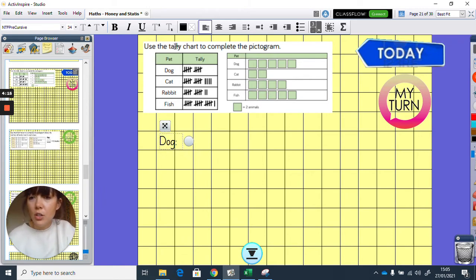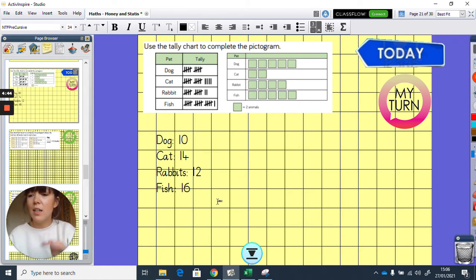So we need to look at the tally chart because it says use the tally chart. So I can see that there's 10 people that like dogs. What about cats? Oh, there's more people here. So 5, 10, 14 people like cats. Rabbits. So 5, 10, 12 people like rabbits and fish. 5, 10, 15, 16 people like fish. Oh my goodness.